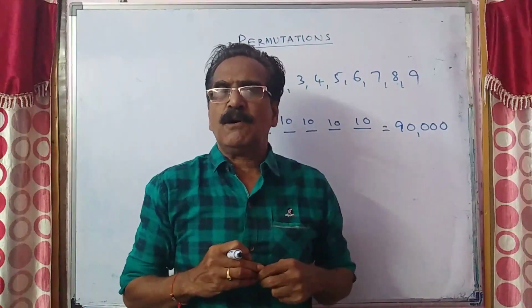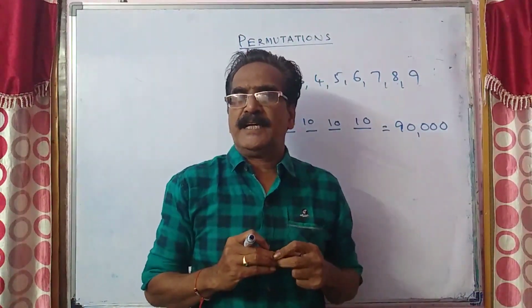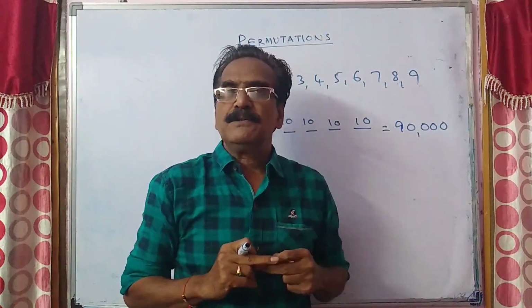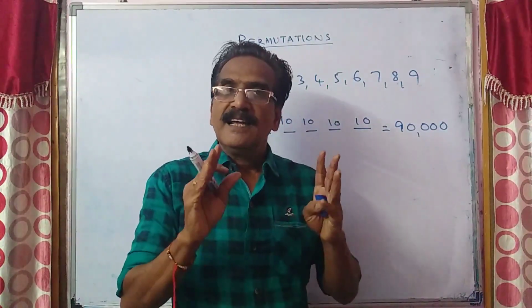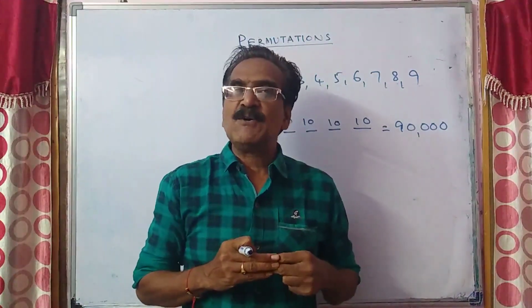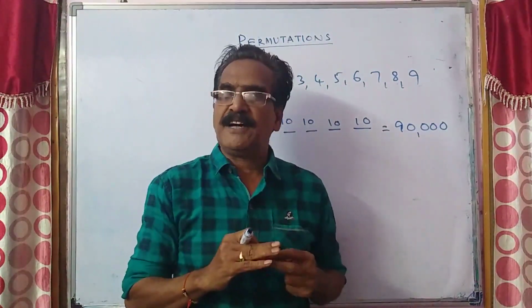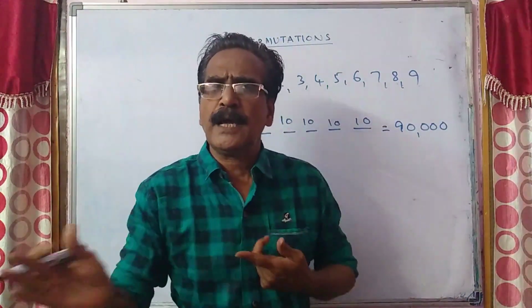In the present question, what is required? Numbers which contain at least one 5. Let us count the 5-digit numbers which do not have 5.